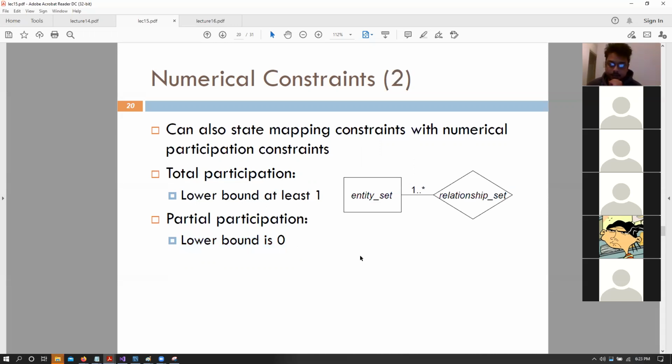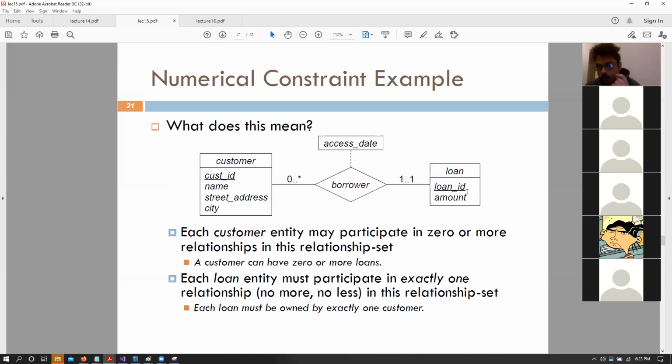participations, right? Okay. So for the customer and borrower relationship for loan, we would say that a customer relates to loan with 0 to star. So 0 or more customers can have a loan, but every loan would have a single customer. This means that this is a, does it say somewhere here? So many to one relationship. So yes, a customer in this representation here can have 0 or more loans, but each loan can be owned by exactly one customer, right? So it's a many to one relationship.